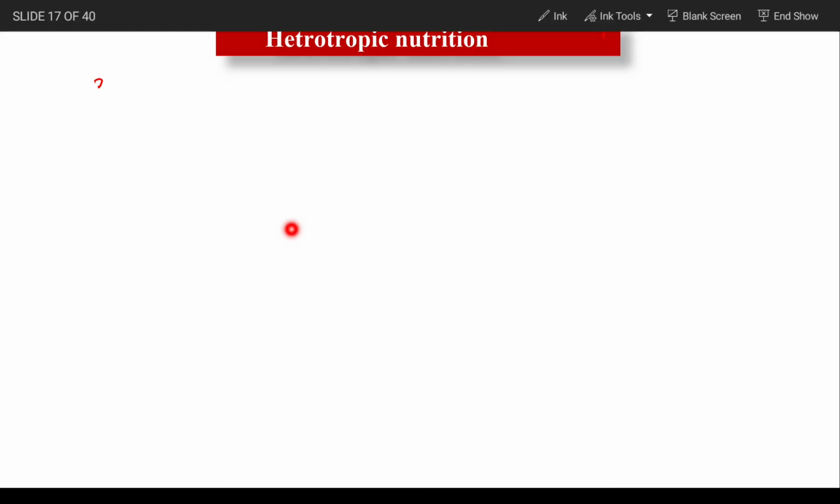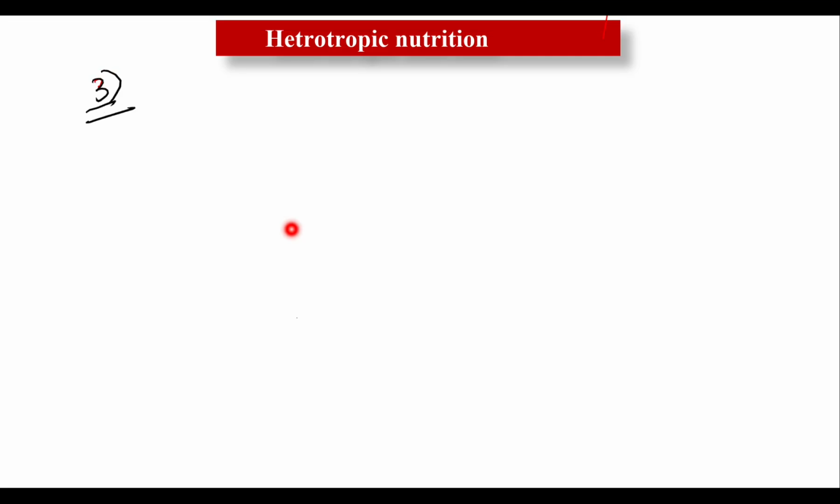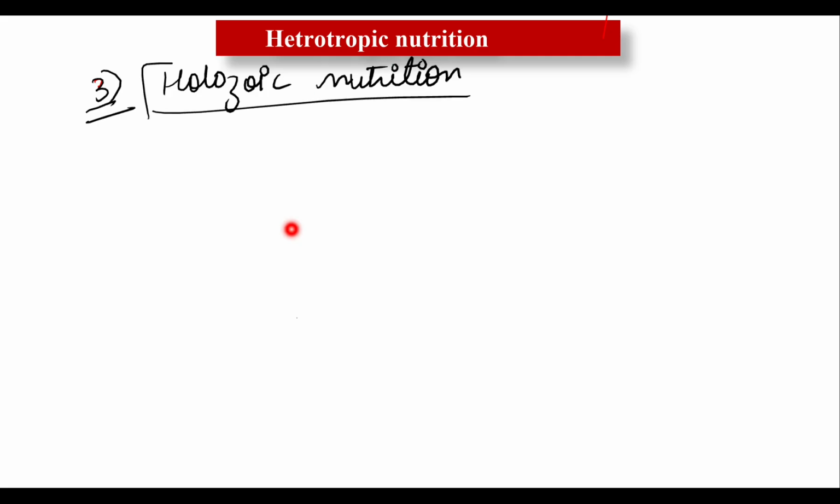Now let's talk about the last nutrition, known as holozoic. Write the heading: holozoic mode of nutrition.